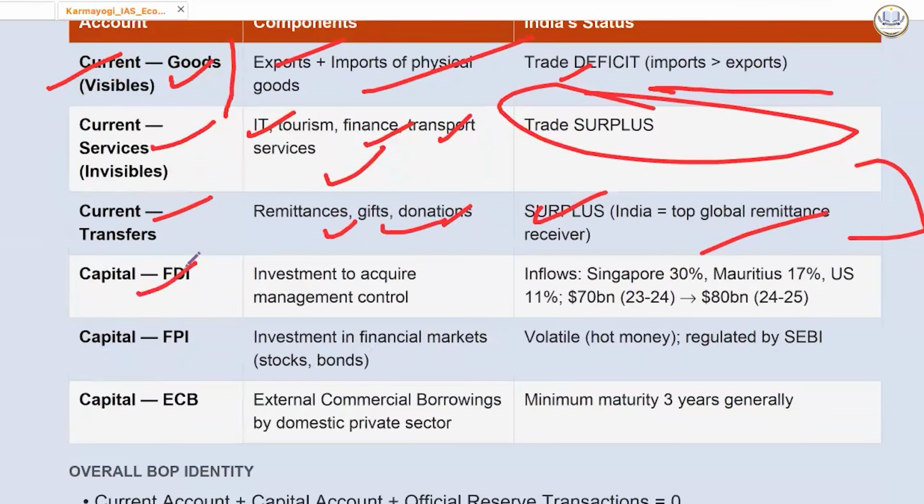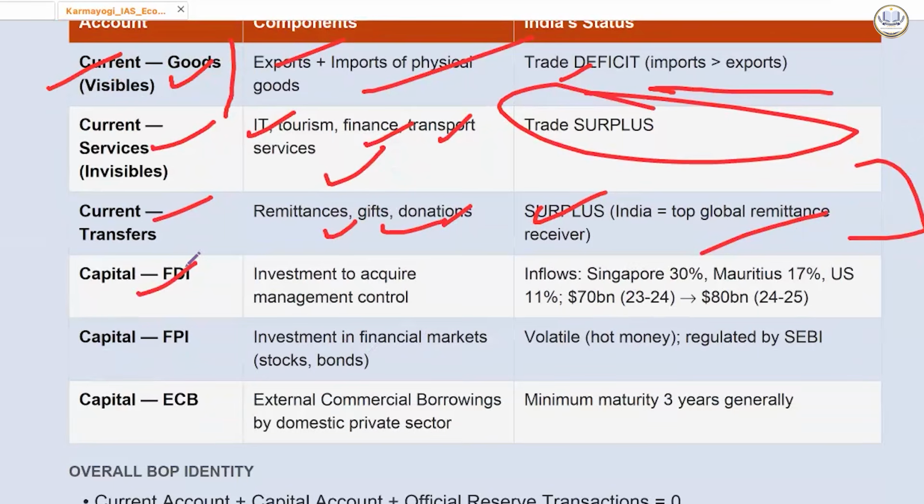Then FDI, that is investment to acquire management control. Now if we have to see the ranking, Singapore is highest, 30% of FDI inflows from here. Then Mauritius 17%, US 11%. And it increased from $70 billion to $80 billion.